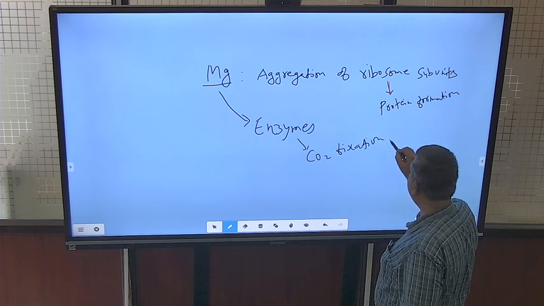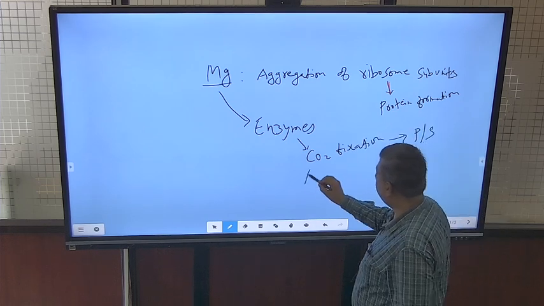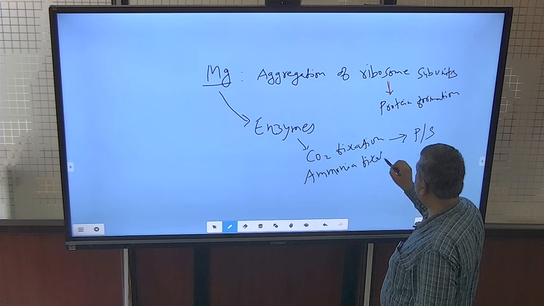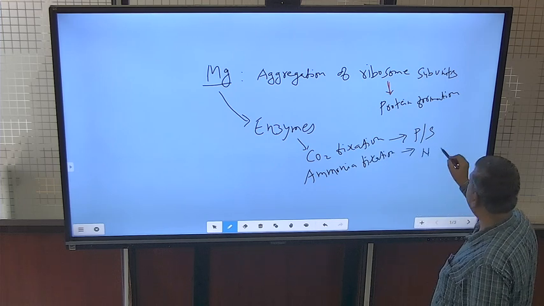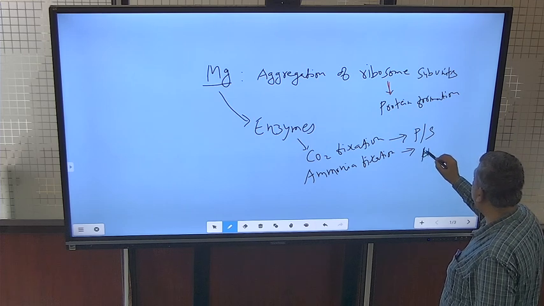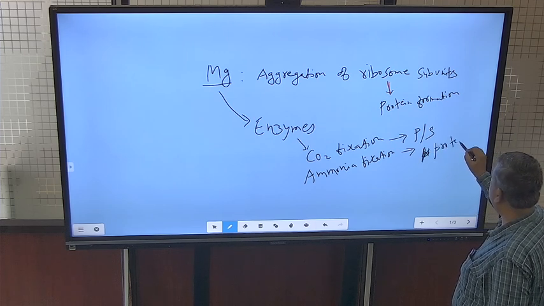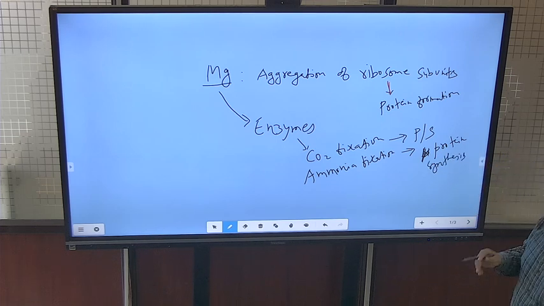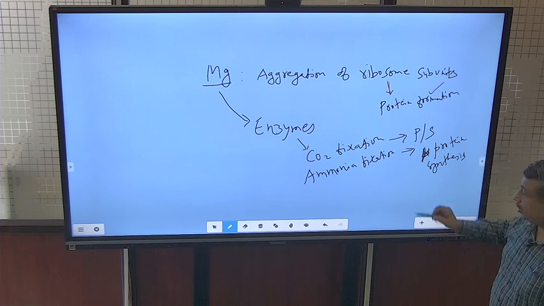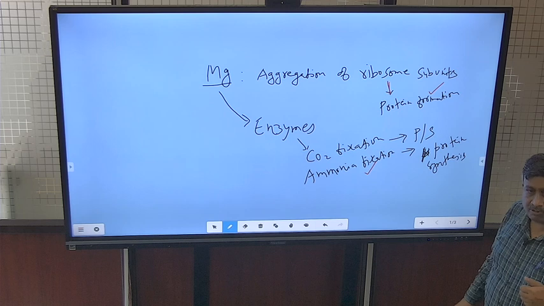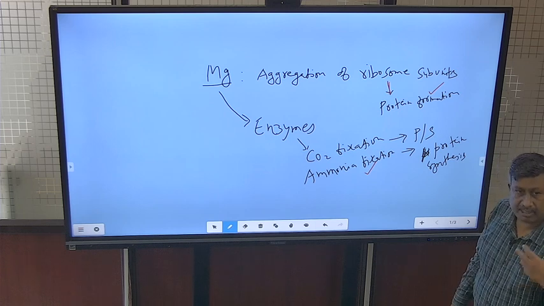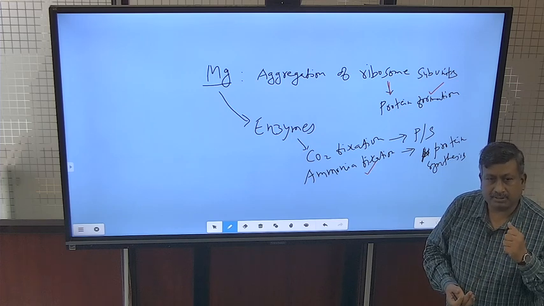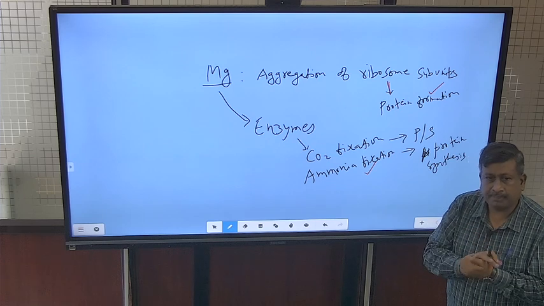meaning photosynthesis, and ammonia fixation, that is nitrogen biosynthesis, protein synthesis, we can say. So in this way, magnesium is required for protein synthesis through aggregation of subunits. Number two, enzyme activation, which is involved in ammonia fixation, as well as magnesium is required for photosynthesis. So whenever there is a magnesium deficiency, protein synthesis is reduced, photosynthesis is reduced, and protein formation is poor.